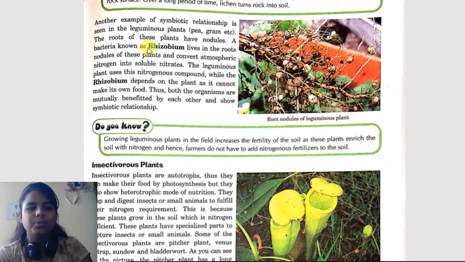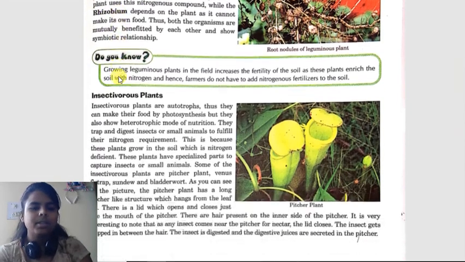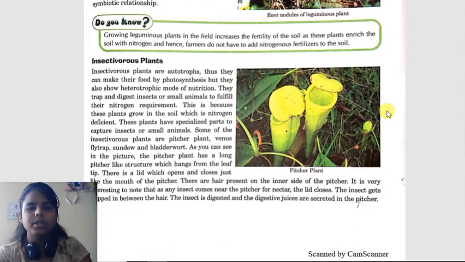See here, rhizobium. This rhizobium lives in a symbiotic relationship with gram and peas, as rhizobium provides them nitrogenous compounds and in return the plants provide them with food and shelter. Insectivorous plant, here you can see the image of a pitcher plant. It is the shape of a pitcher and this is the lid. What happens is when it catches the insect it closes the lid. It digests the insect and gets nutrients from it.